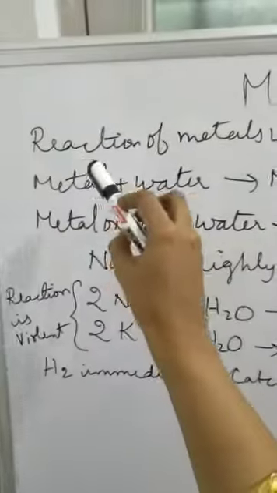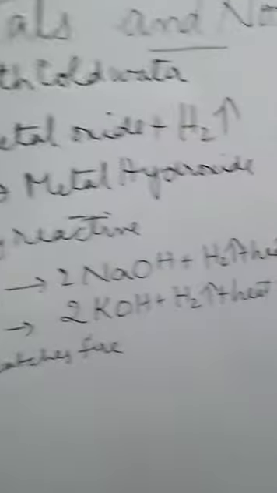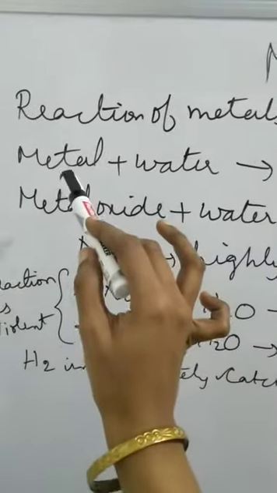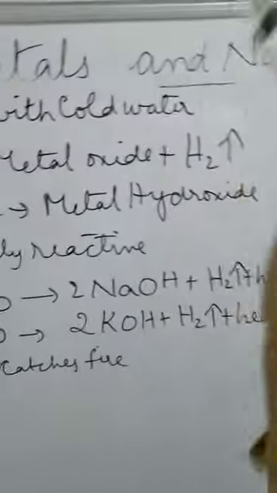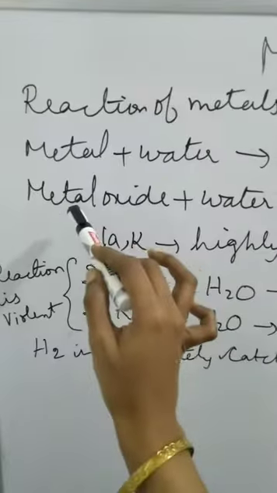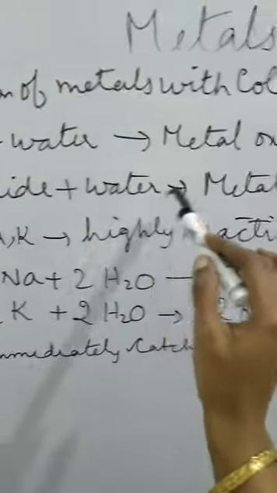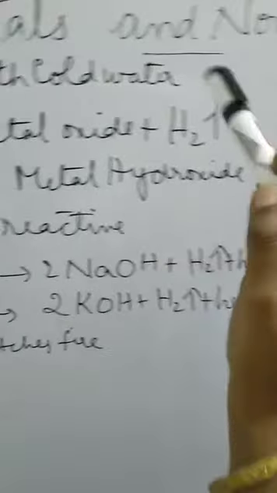Let us see the reaction of metals with cold water. How do some metals react with cold water? Metal plus water forms metal oxide and hydrogen gas is released. One more thing: metal oxide plus water gives rise to metallic hydroxide.